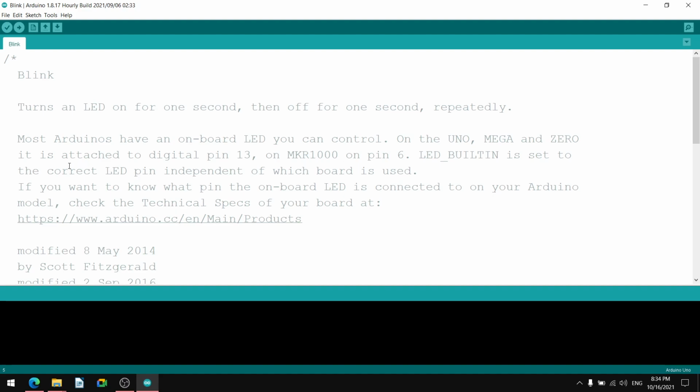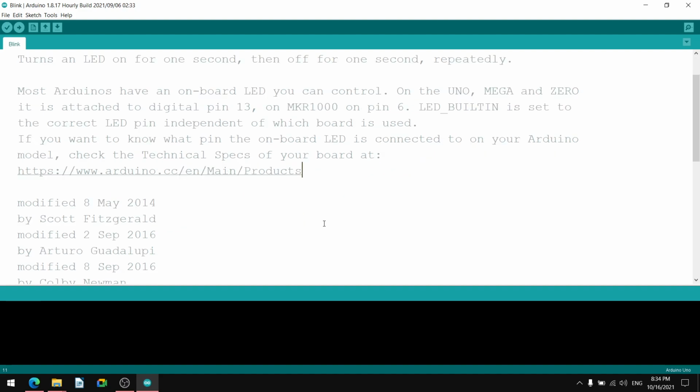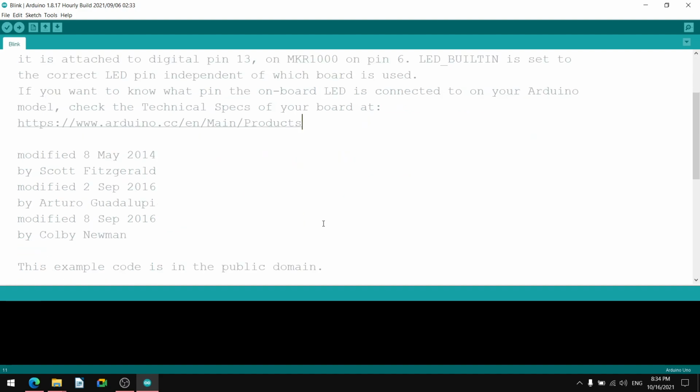Okay, so these are the instructions written for understanding of the program. Then there is a website which is given. This is the website www.arduino.cc/en/main/products. Then when it is generated, modified, established, everything is given. Modified on 8 May 2014 by Scott Fitzgerald.